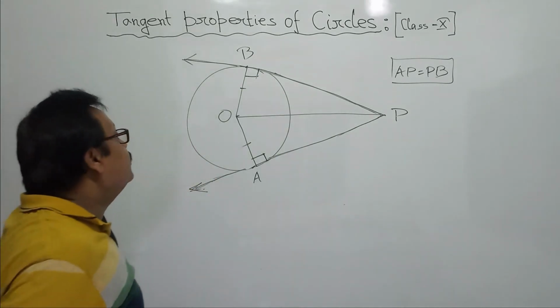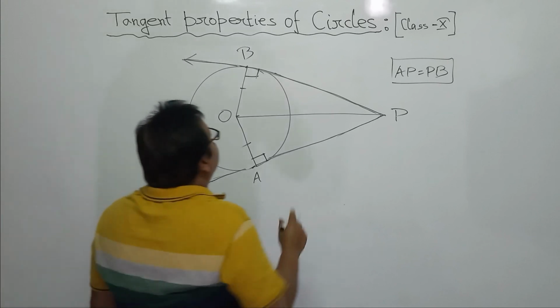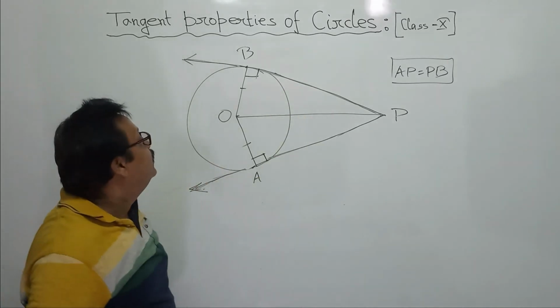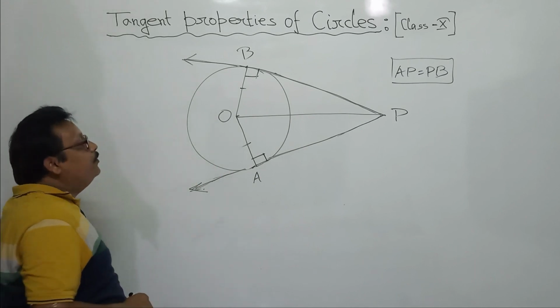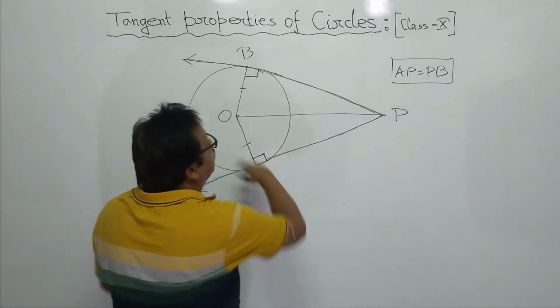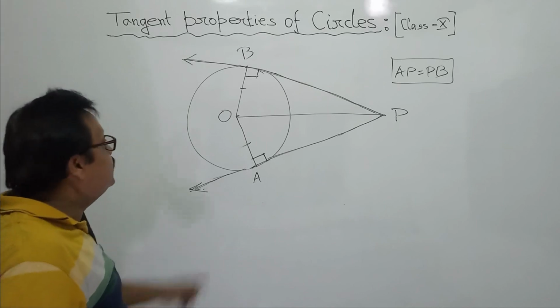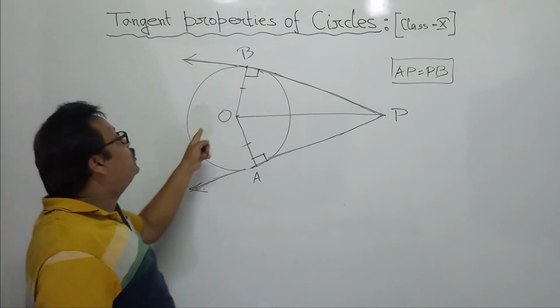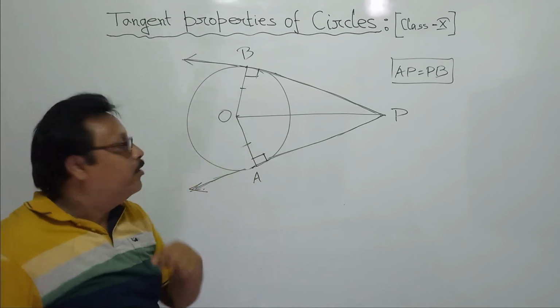Two triangles you got. If you can prove these two triangles are congruent, then it will be easy to prove the length of the tangents are equal in length. That is AP is equal to BP. Now, how do you prove these two triangles are congruent?